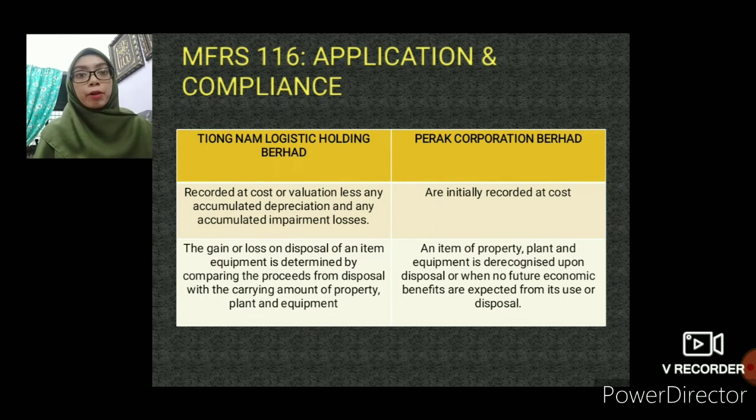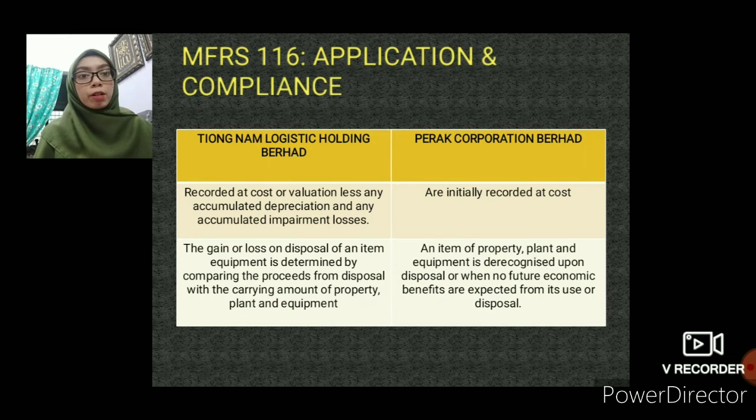The second one for Tiongnam Logistics Berhad is that the gain or loss on disposal of an item of equipment is determined by comparing the proceeds from disposal with the carrying amount of property, plant and equipment. It is recognized net within other income and other expenses, respectively, in profit or loss.